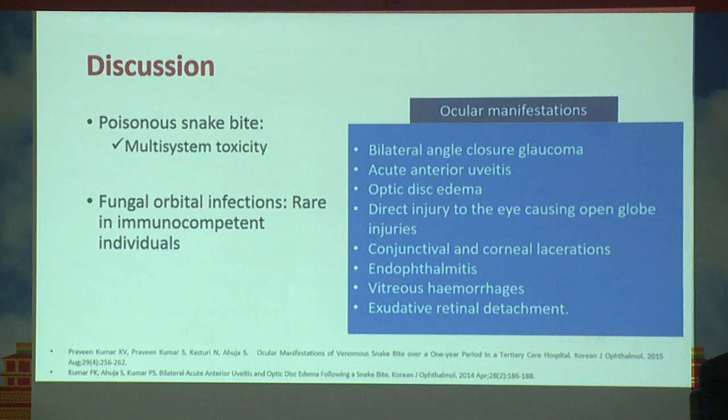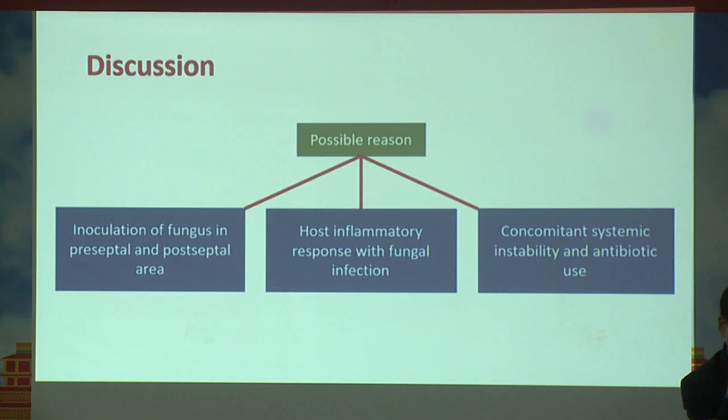So poisonous snake bite has multi-systemic toxicity, but various case reports have shown ocular involvement following snake bite. Other ocular involvements are angle closure glaucoma, acute anterior uveitis, optic disc edema. There may be direct injury to the globe causing open globe injury. There may be conjunctival and corneal laceration. There may be endophthalmitis, vitreous hemorrhage and exudative retinal detachment. But fungal orbital infections are rare, and till now no cases have been reported so far.